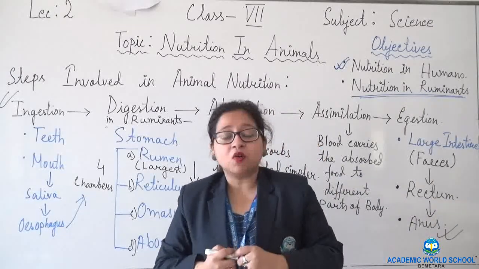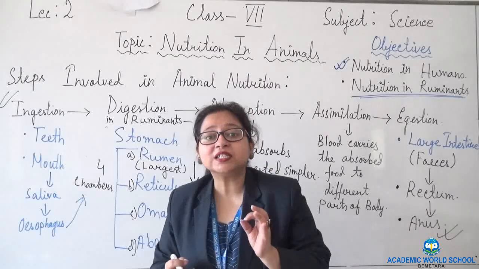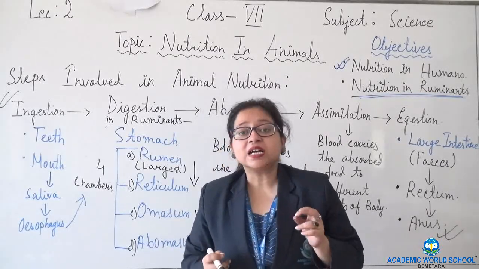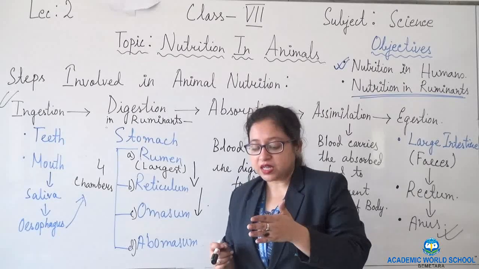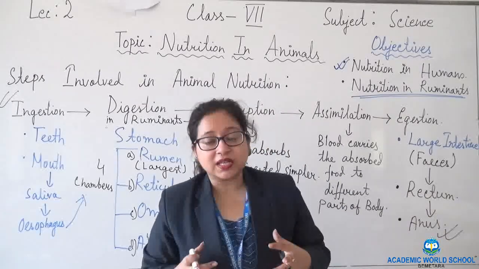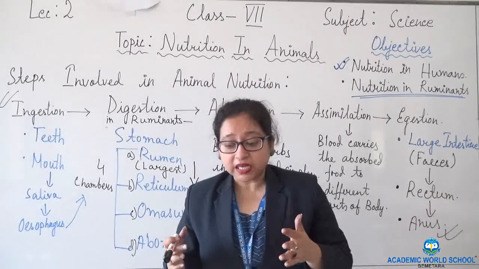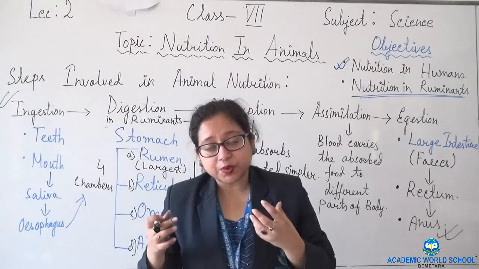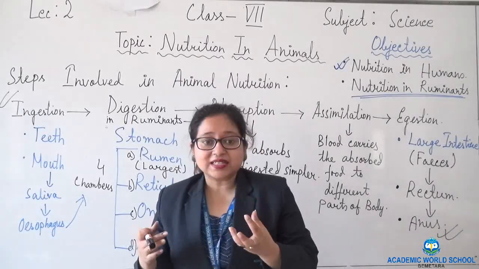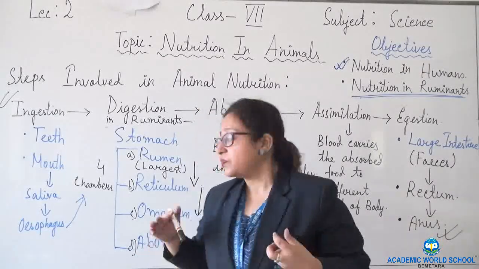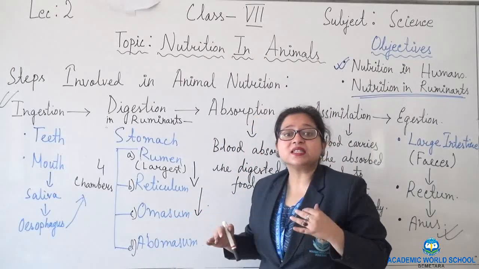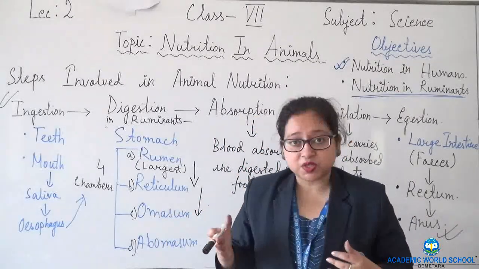What happens in omasum? Omasum is the third chamber and it is the smallest chamber of the stomach. Here excess of water is absorbed.